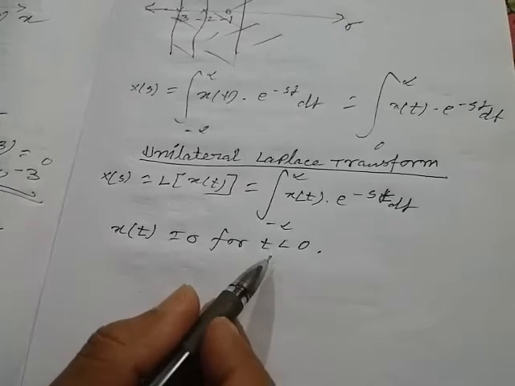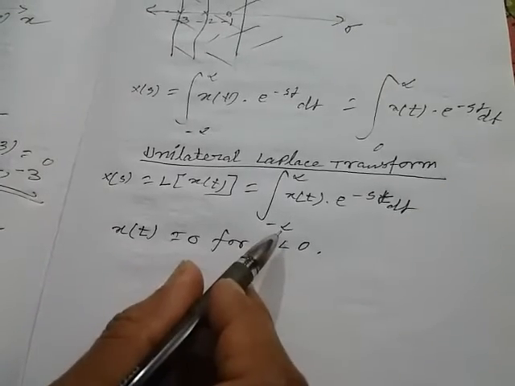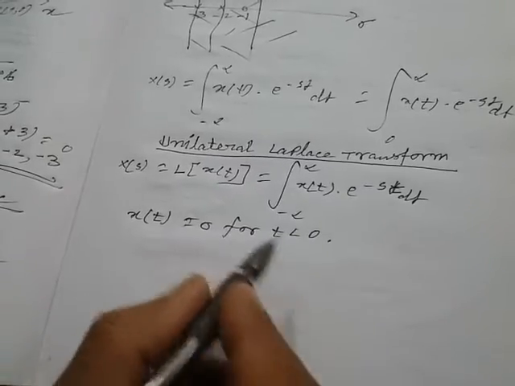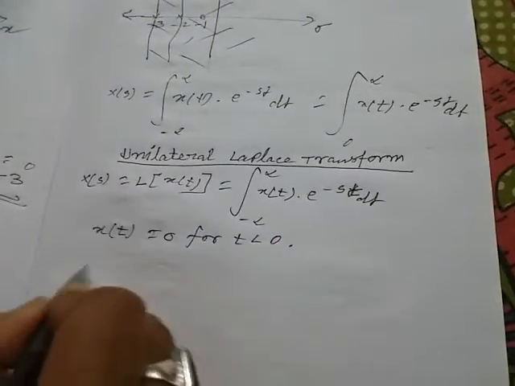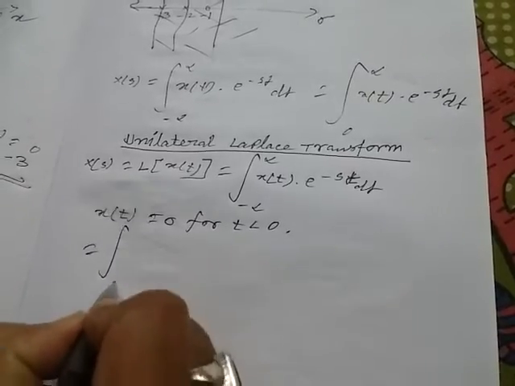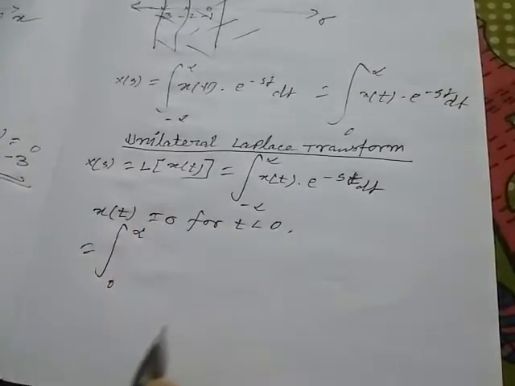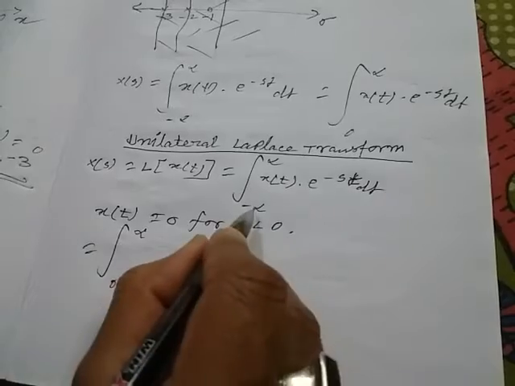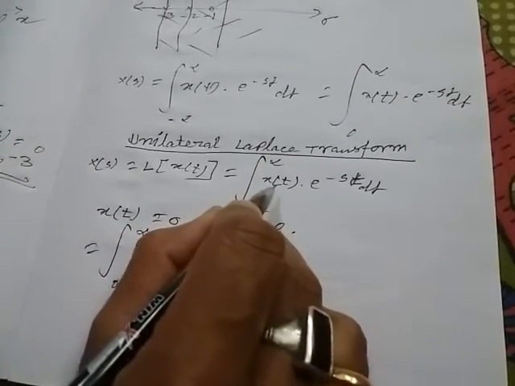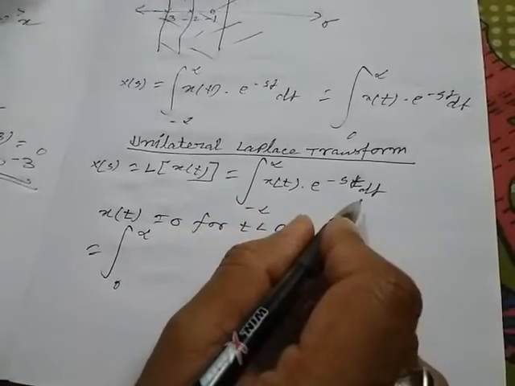t less than 0 means negative values of t. For negative values of t, x(t) is 0. So the limit of this integration will change from minus infinity to infinity, to 0 to infinity, because for negative values of t, this x(t) function is 0, and 0 times something means 0.